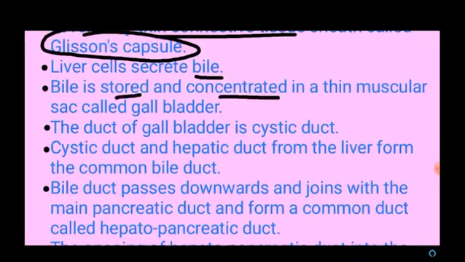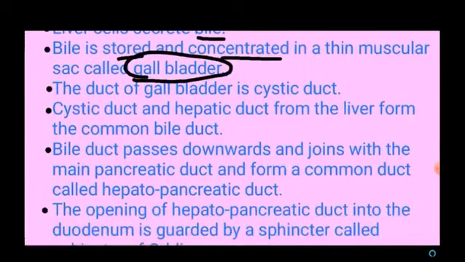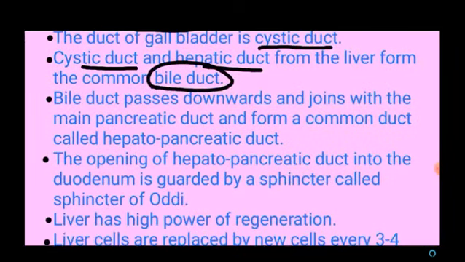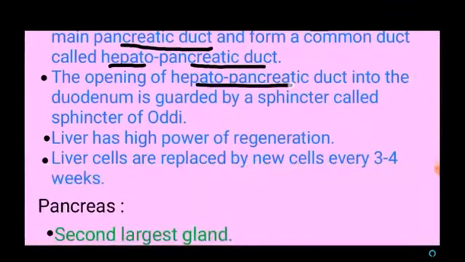The hepatic cells, that means liver cells, secrete bile, and the secreted bile is stored and concentrated in a thin muscular sac called the gallbladder. The duct arising from the gallbladder is called the cystic duct. The cystic duct and hepatic duct from the liver form a common bile duct. This bile duct passes down and joins with the main pancreatic duct. Thus it forms a common hepatopancreatic duct. The opening of the hepatopancreatic duct into the duodenum is guarded by a sphincter called the sphincter of Oddi.